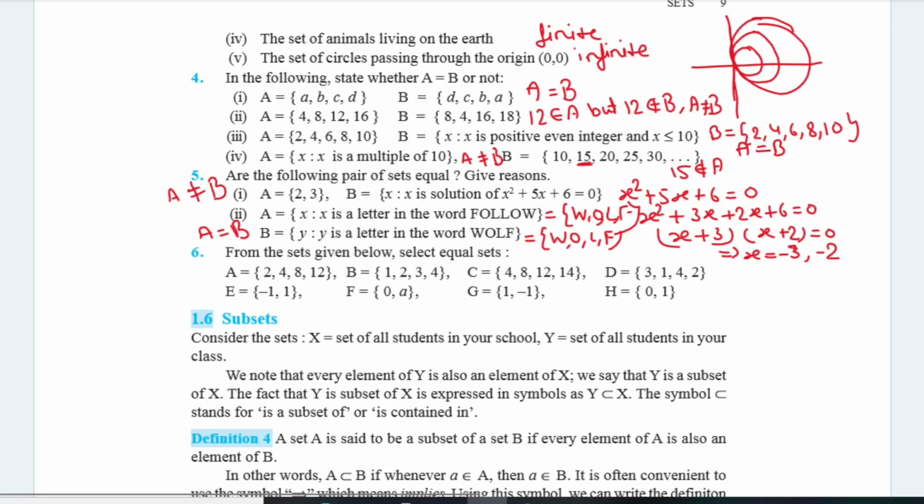तो आप easily देख सकते हो कि all the elements of D and all the elements of B और D के एलिमेंट सेम है, इसलिए B equal to D है. And the another set is here G equal to {1, minus 1} and equal to {minus 1, 1}. बस ये दो सेट्स इक्वल है आपस में, अदरवाइज ऑल आर डिफरेंट.